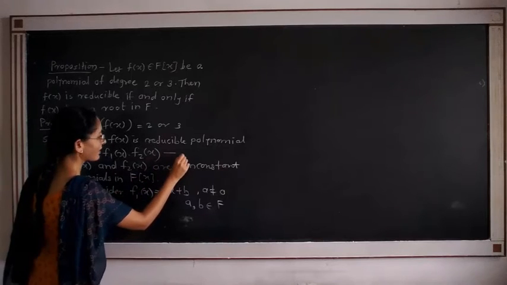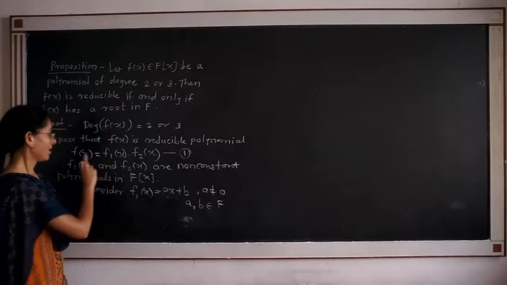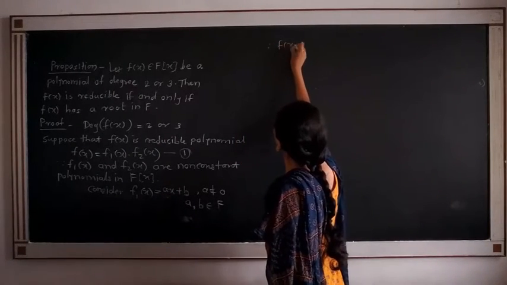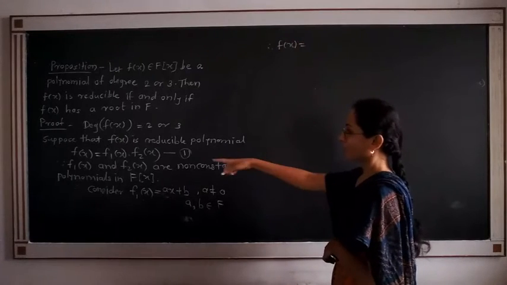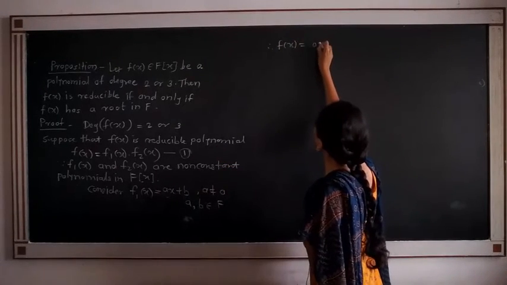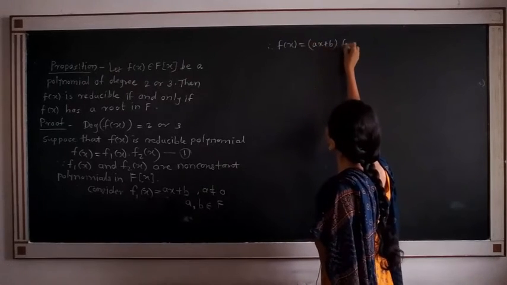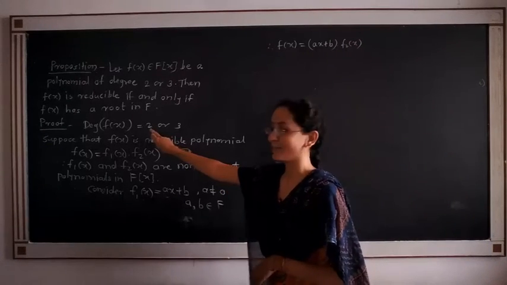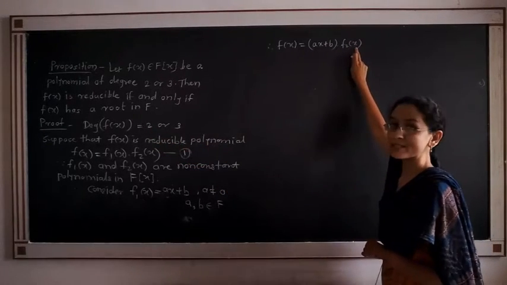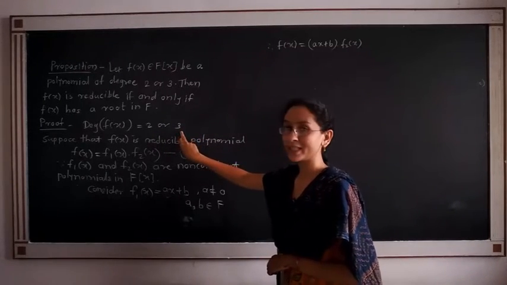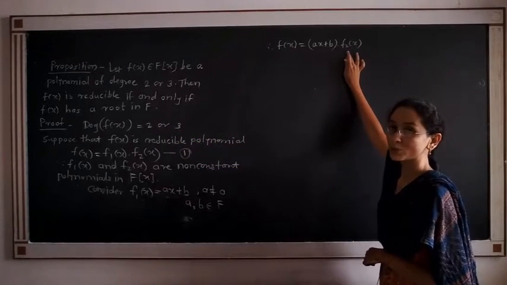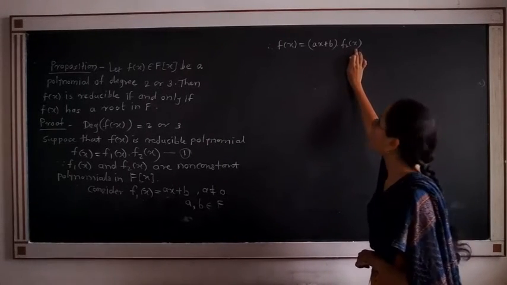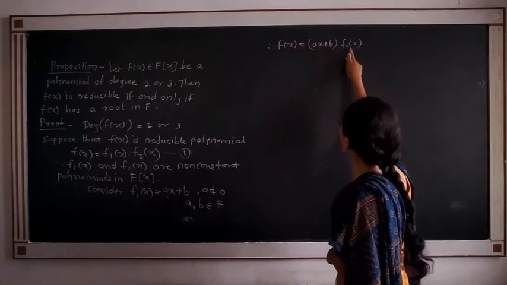What will be the expression for f(x) then? Consider this as equation number 1. What will be the equation of f(x)? Therefore, f(x) is equal to, what is f1(x)? f1(x) is (ax plus b) into f2(x). f2(x) depends on the degree of f(x). If the degree of f(x) is 2, then the degree of f2(x) is 1. If the degree of f(x) is 3, then the degree of f2(x) will be 2, because this polynomial has degree 1 and it should have degree 2. Now f(x) is equal to (ax plus b) into f2(x).